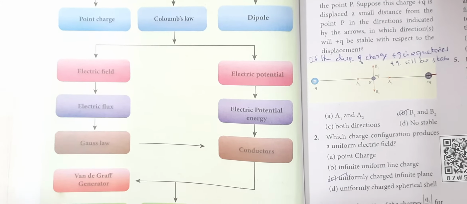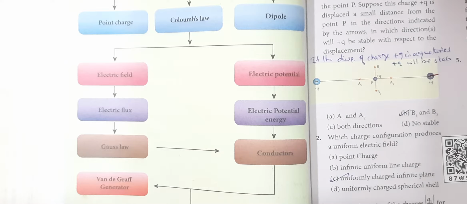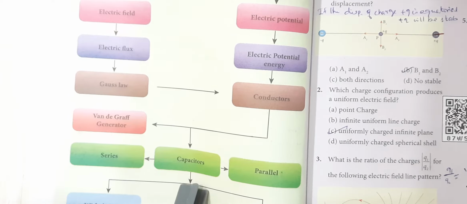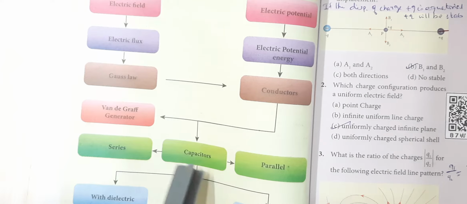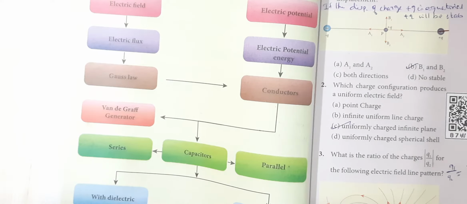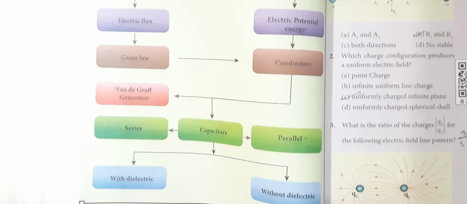Gauss law we also discussed with the long charged wire, plane sheet of charge, spherical shell and all. Then electrostatic conductors. First we discussed capacitors: series, parallel, and capacitors with dielectric medium, also capacitors without dielectric material.